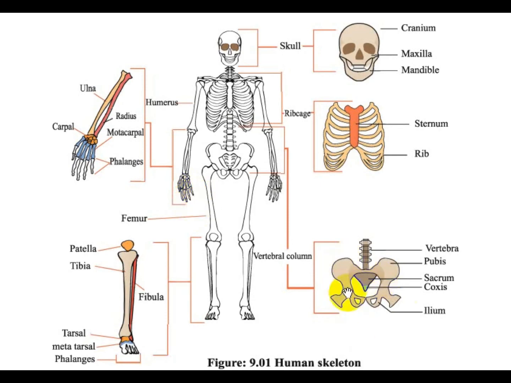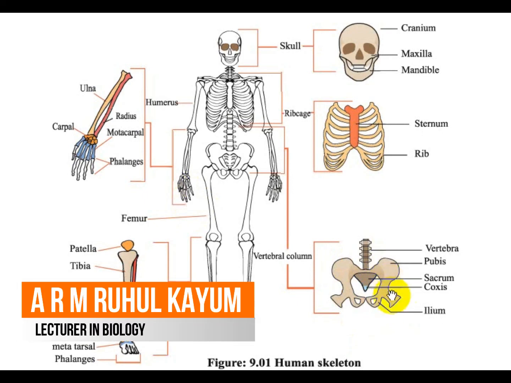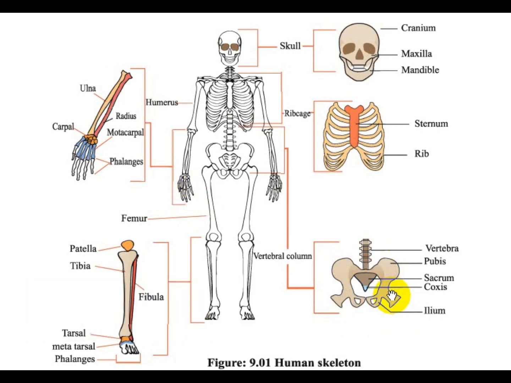And the pelvic girdle. The pelvic girdle consists of 2 halves, each called the hip bone or innominate bone, joined with each other at the symphysis pubis. Each hip bone is made up of three components: ilium, ischium and pubis.